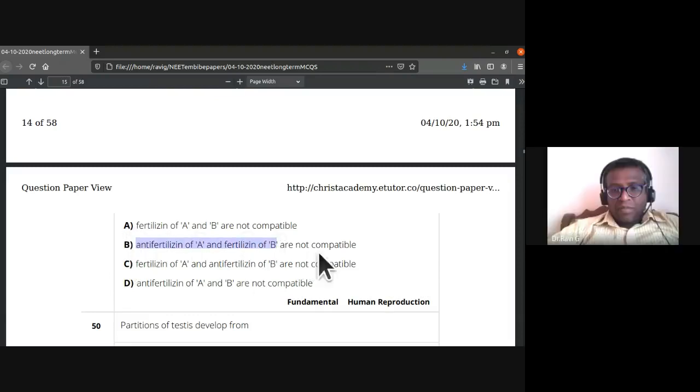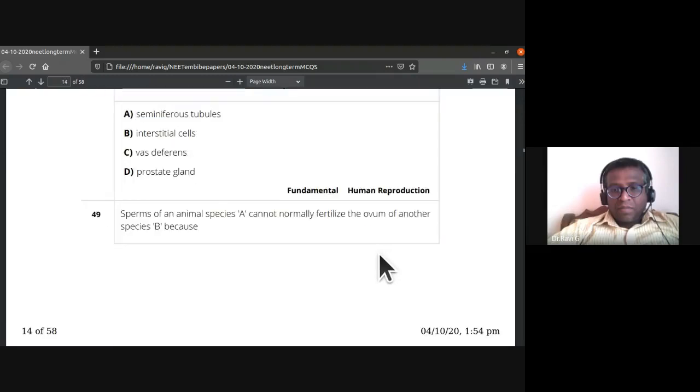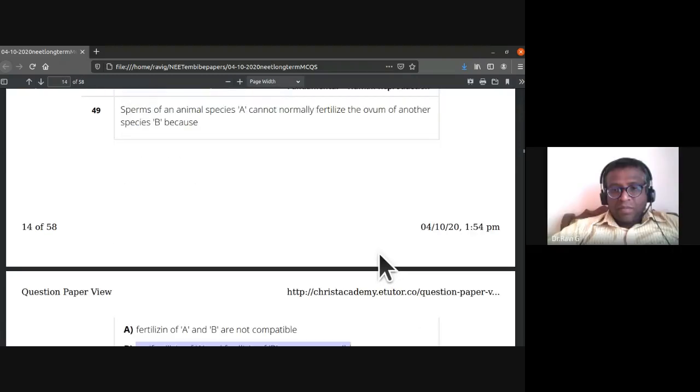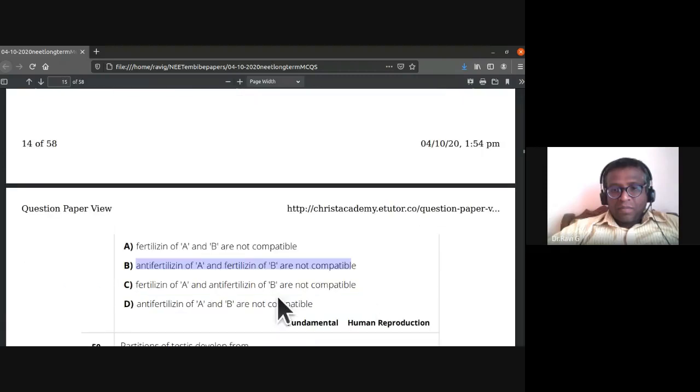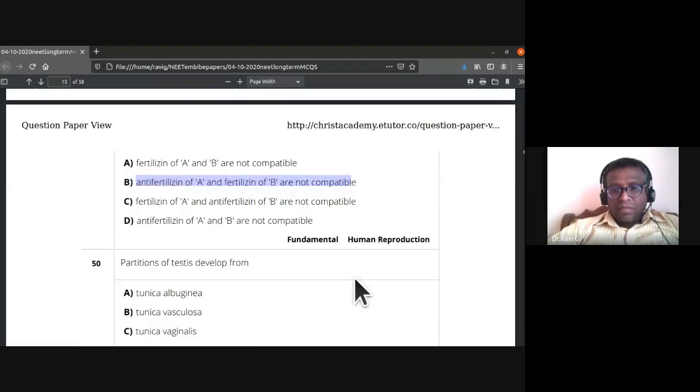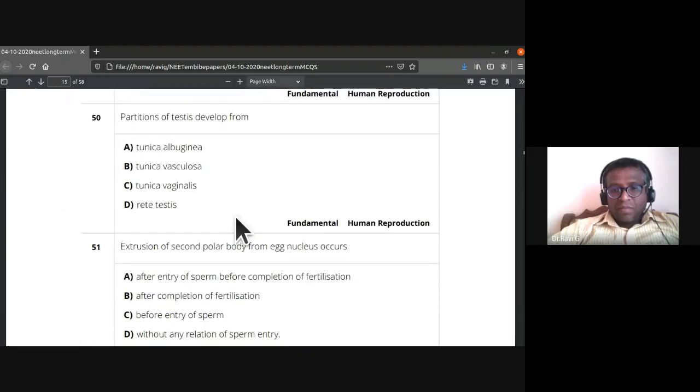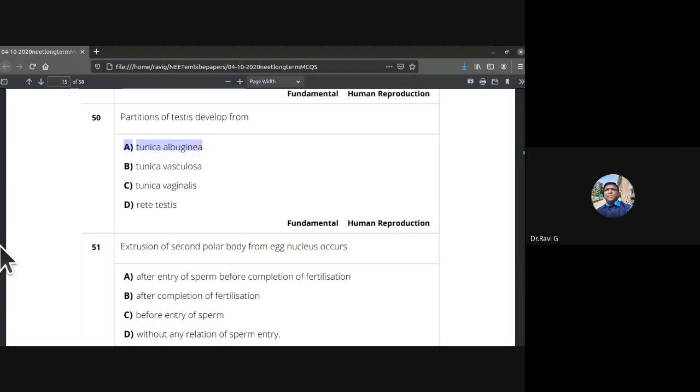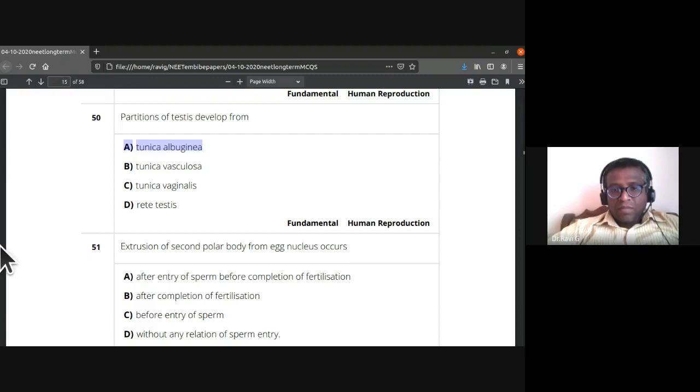It should be anti-fertilizin of A because A is the sperm cell. So anti-fertilizin of A and fertilizin of B are not compatible. B is the answer. Partition of testis develops from tunica albuginea. So 50th, A is the answer.